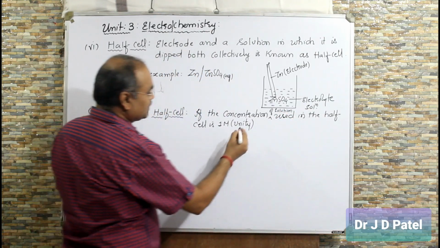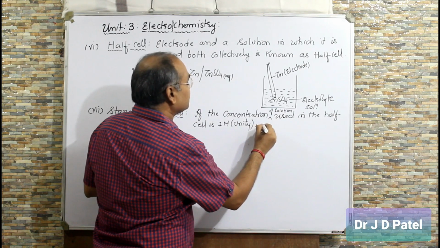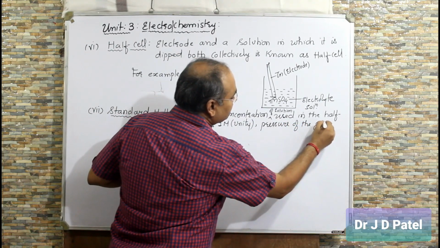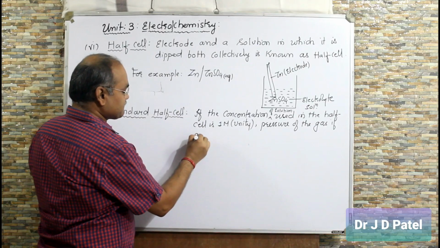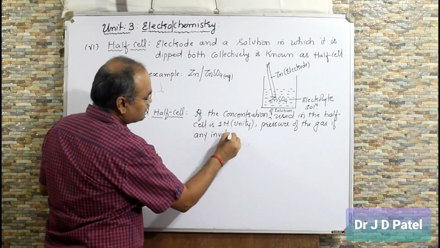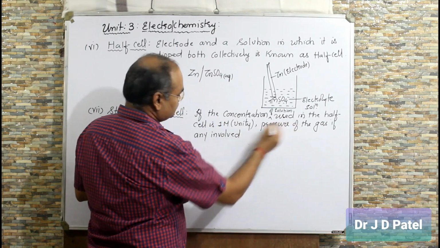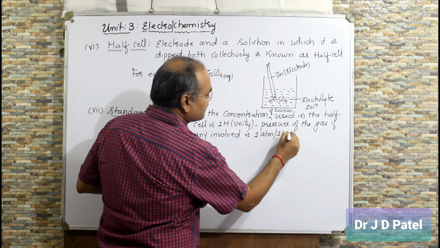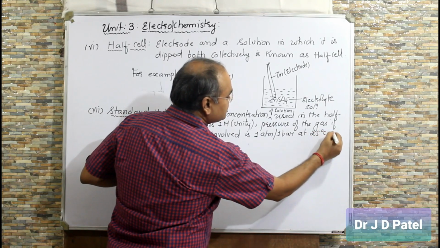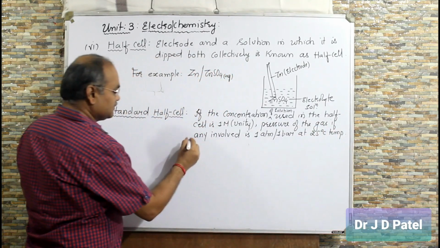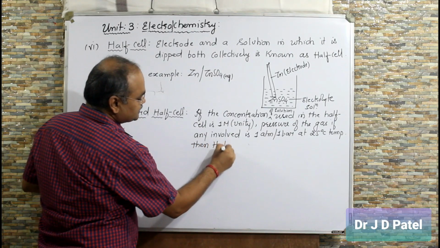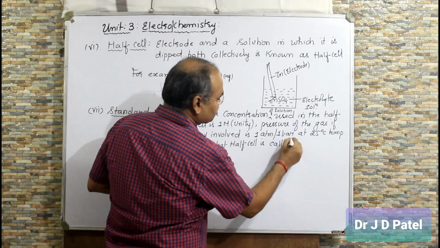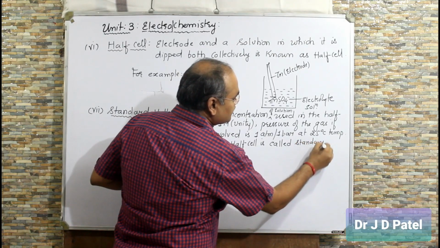Pressure of the gas, if any, involved is 1 atmosphere, or you can say 1 bar, at 25 degrees Celsius temperature, then that half cell is called standard half cell.